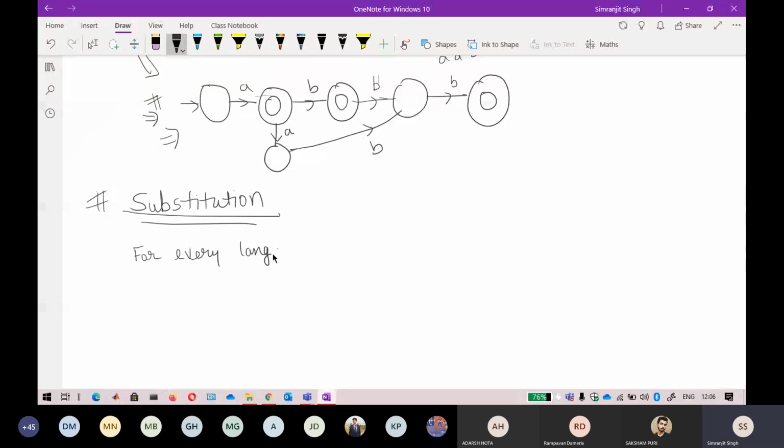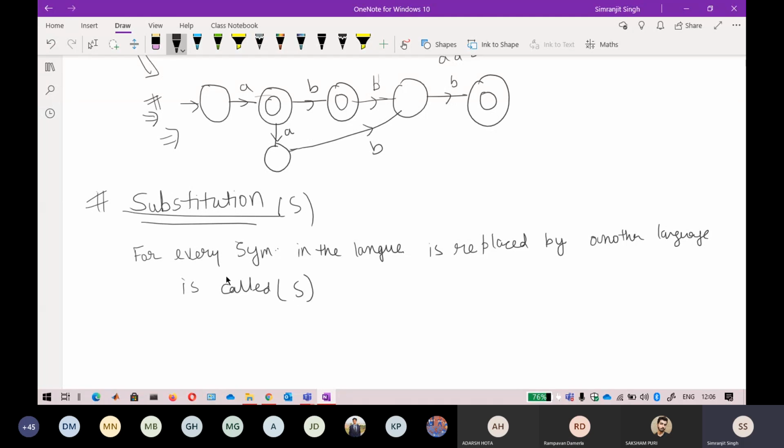For every symbol in the language, if it is replaced by another language, let me just make sense of it, that is called a substitution. Okay, so I just denote it by S.